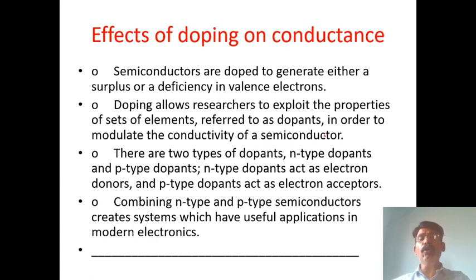So what is meant by doping? Doping is just adding an impurity to the semiconductor.